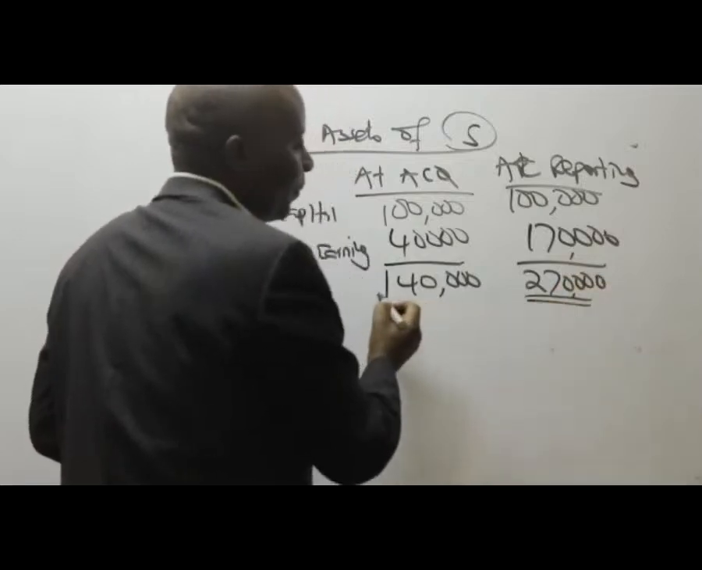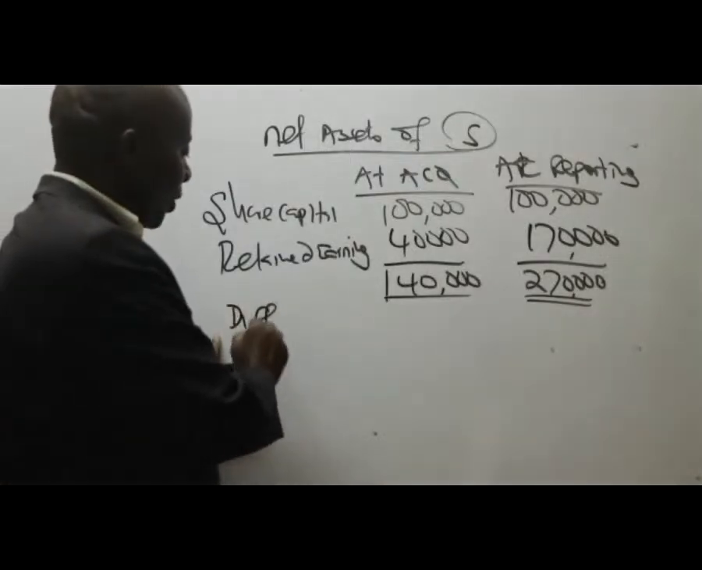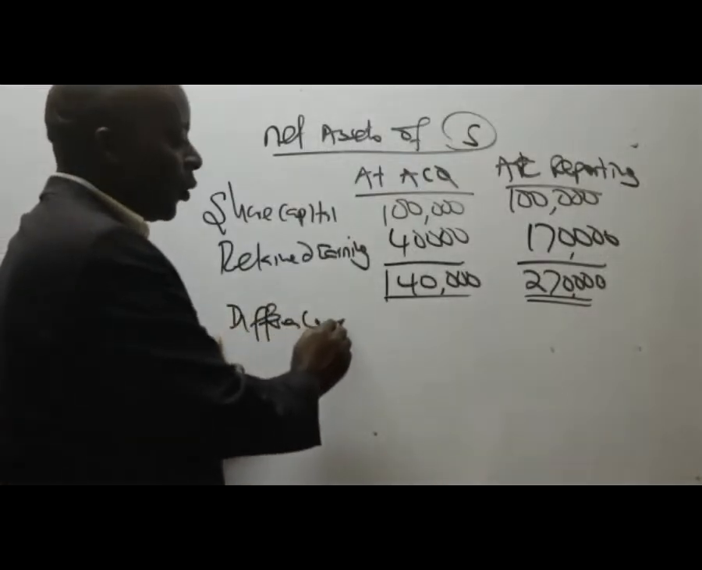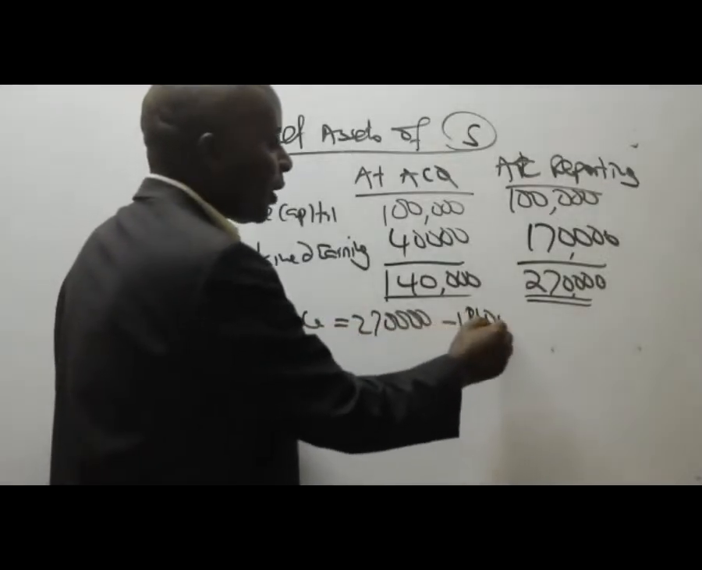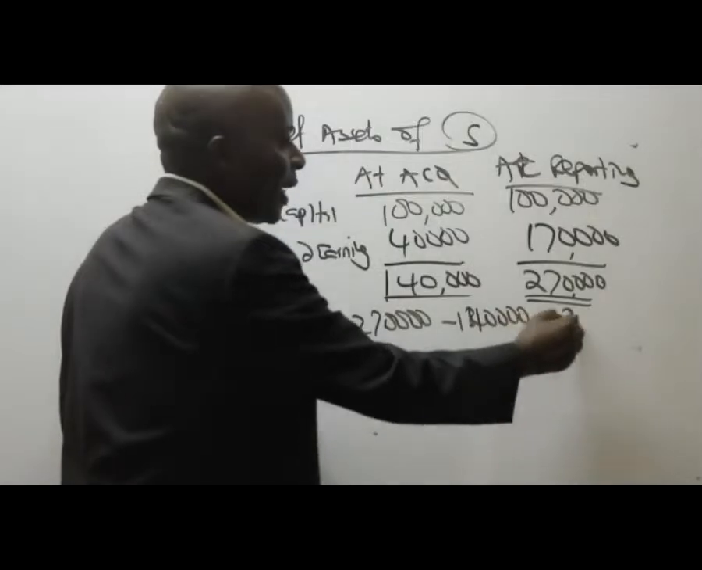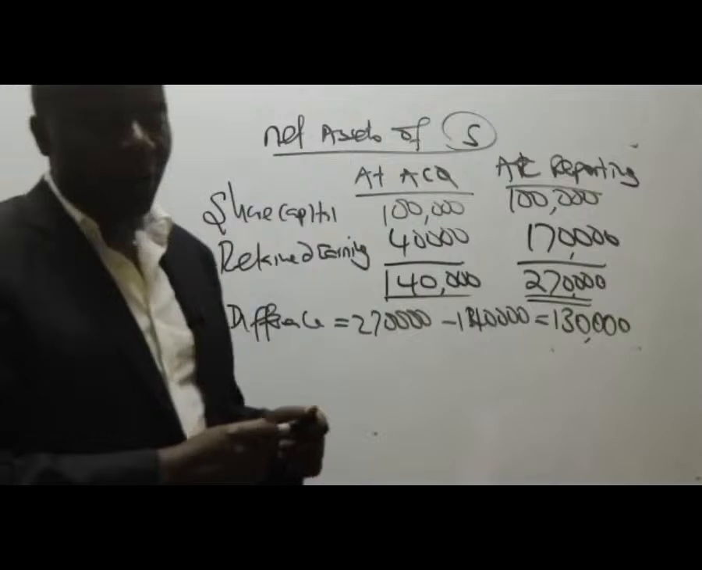So then what is the difference between the two? Please give me the difference between the two. The difference will be 270,000 minus 140,000, which gives me 130,000.